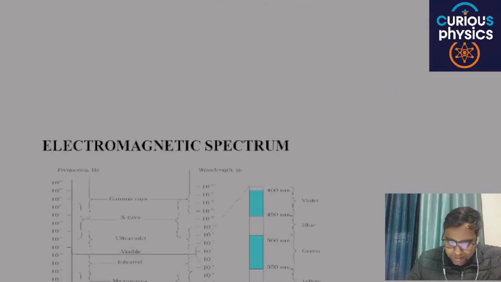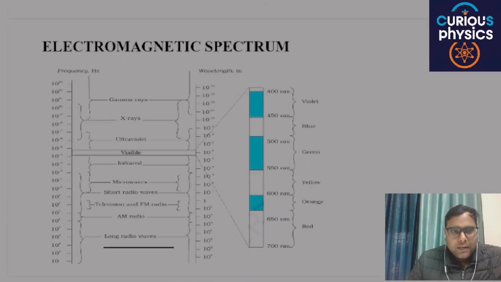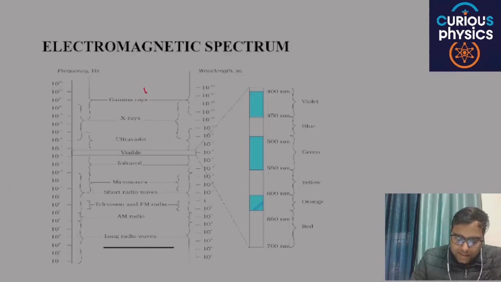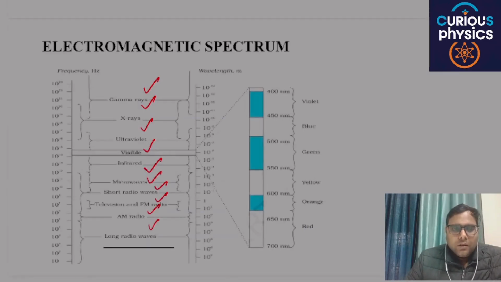Next is electromagnetic spectrum. Now electromagnetic spectrum is nothing but the different electromagnetic waves which have different values of frequencies as well as wavelength. We have discovered so many types of electromagnetic waves: gamma rays, x-rays, ultraviolet, visible, infrared, microwave, and radio waves. In vacuum, all these waves are moving with the speed of light. Are you able to understand my point or not? These are the electromagnetic spectrum.